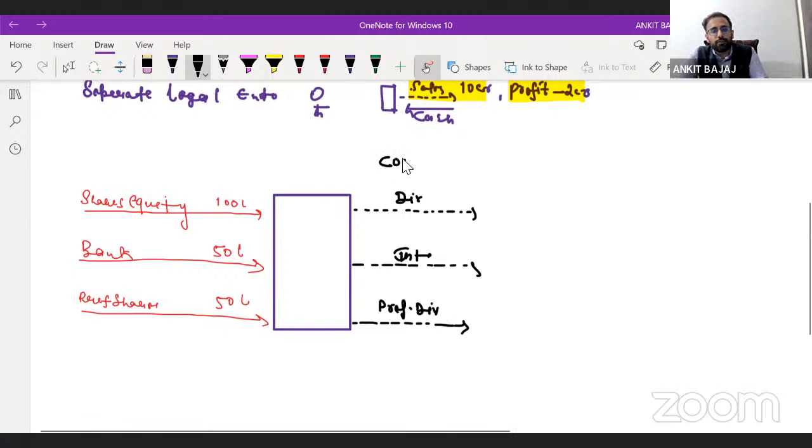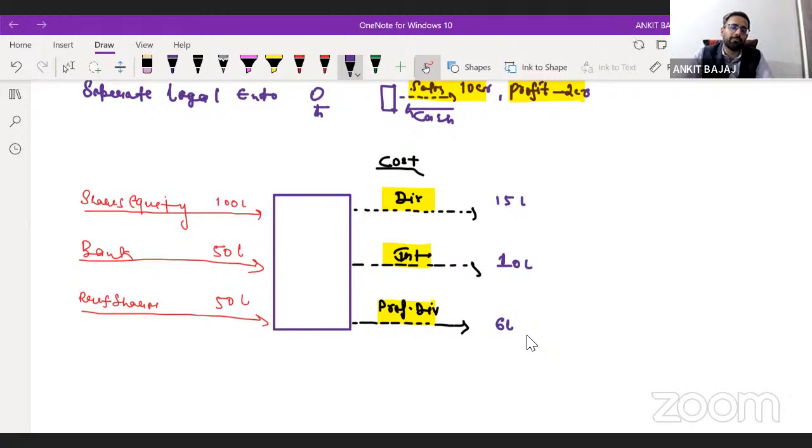So to equity shareholders we give equity dividend, to the bank we give interest, and to preference shareholders we give preference dividend, right? Now I will write down the numbers here, and then we will learn how to calculate the cost of capital. To equity shareholders, let's suppose you are paying a dividend of 15 lakh rupees. To the bank, you are paying interest of 10 lakh rupees. And to preference shareholders, you are paying a dividend of, let's suppose, 6 lakh rupees.